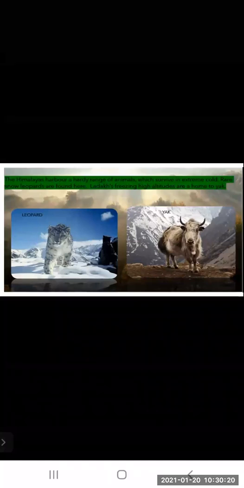The Himalayas harbor a hardy range of animals which survive in extreme cold. Rare snow leopards are found here. Ladakh's freezing high altitudes are a home of yak. So these two are found in the Himalayas. This is the snow leopard and this is the yak. Very extreme cold climate is there, so hardly any animal can survive over here. These two animals have adapted themselves to survive in the extreme cold climate.